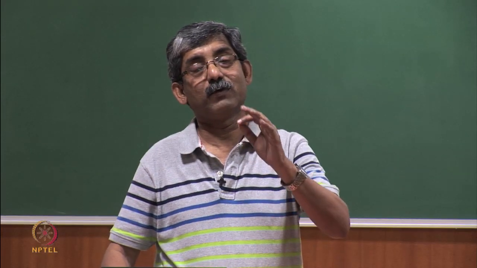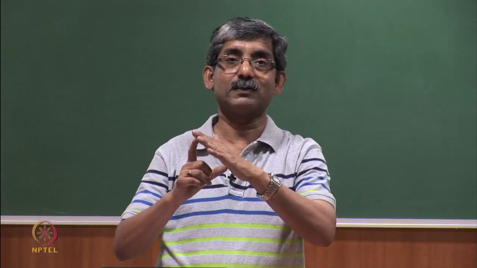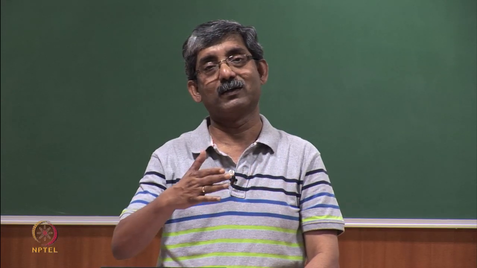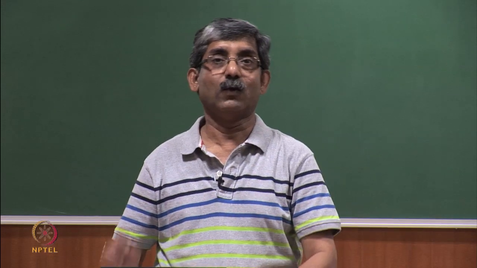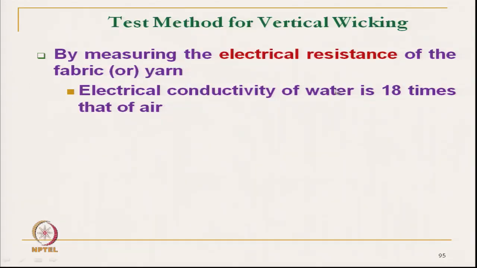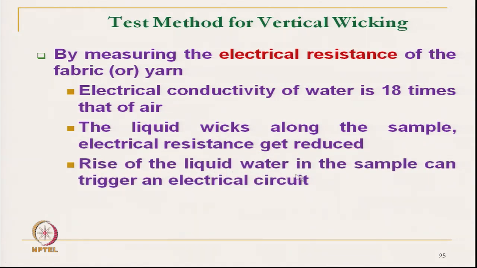When there is no liquid in the fabric, we can measure the resistance, and as the fabric is filled with water, the resistance becomes very low. Depending on that, one can measure the wicking characteristics. The electrical conductivity of water is 18 times that of air. As the liquid wicks along the sample, the electrical resistance gets reduced. The rise of liquid water in the sample can trigger an electrical circuit.